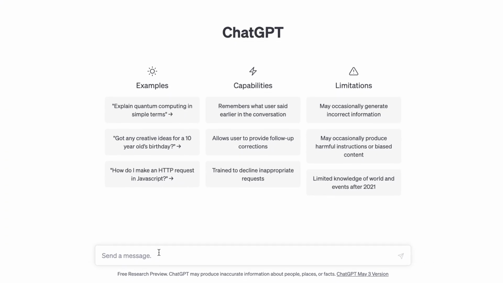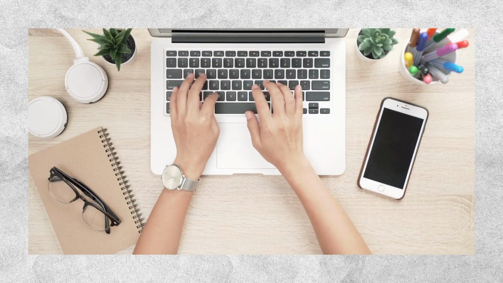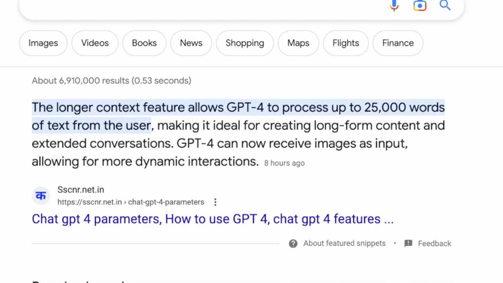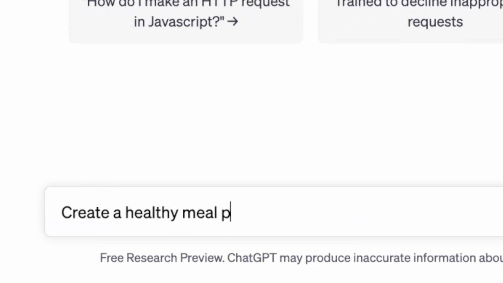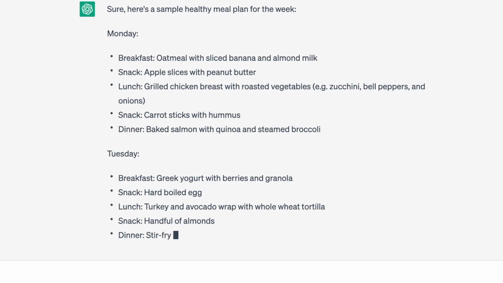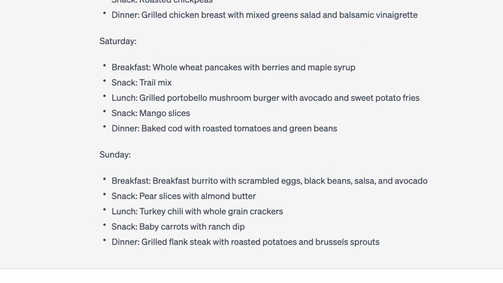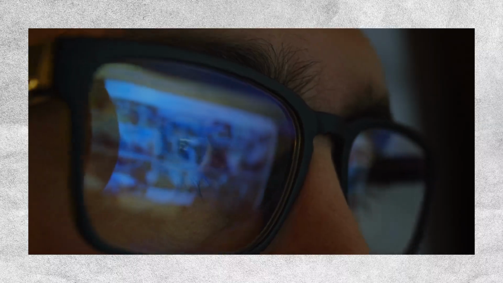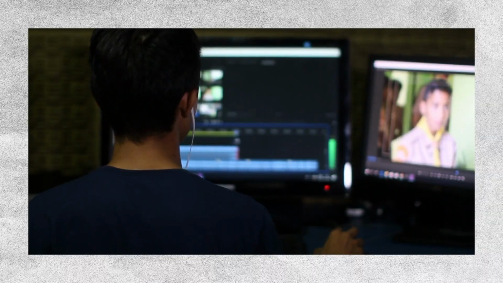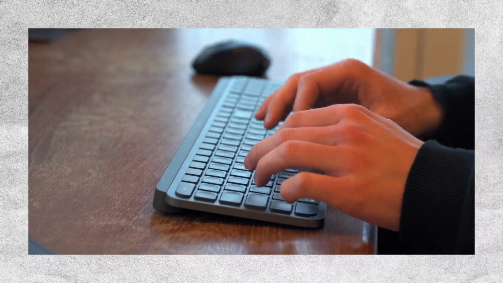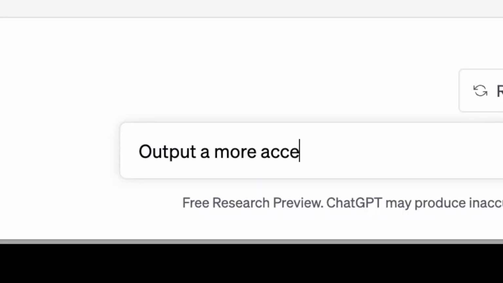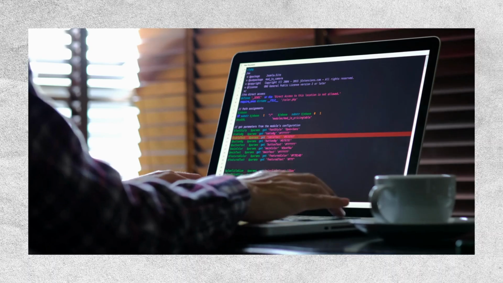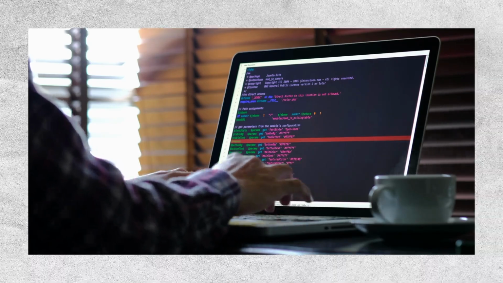To get the most out of ChatGPT, it's important to give it lots of context and information. ChatGPT-4 can now handle up to 25,000 characters of contextual information. This means that we can give it a lot more information, which it can use to come up with its own original, intelligent responses. One interesting way that I saw ChatGPT-4 being used recently was to create a tutorial aimed at beginners by inputting the entire documentation of a coding language into ChatGPT-4 and asking it to output a more accessible version of that information. This is an example of how we can use advanced language and ask ChatGPT-4 to make it easier to understand.